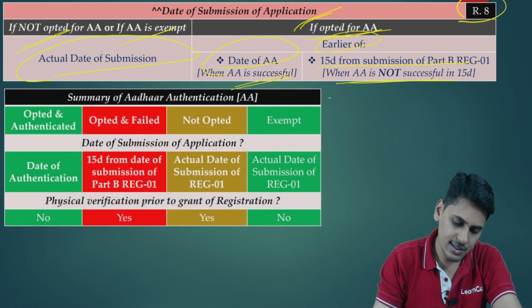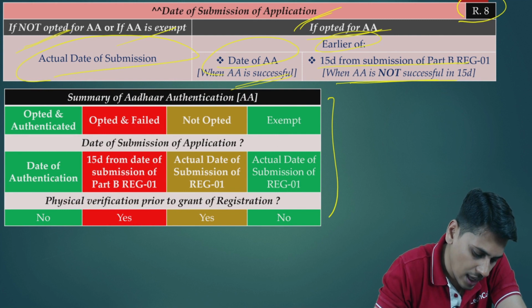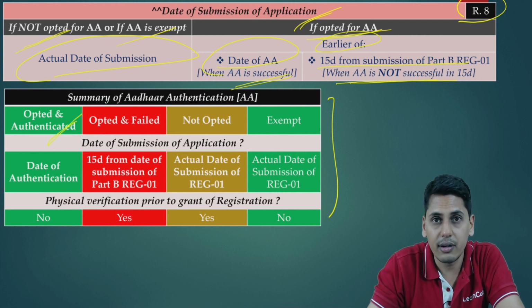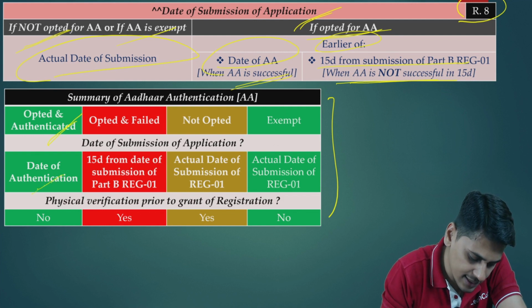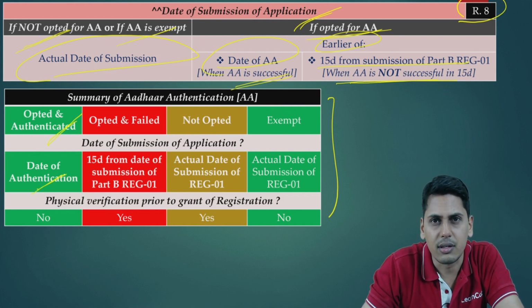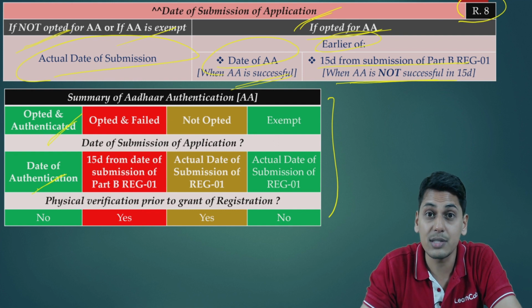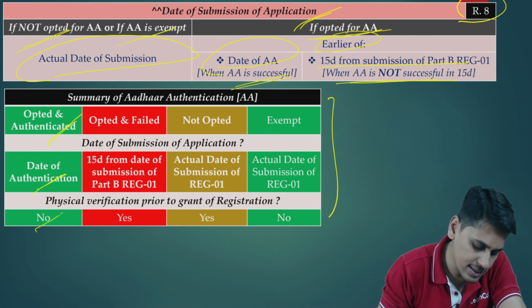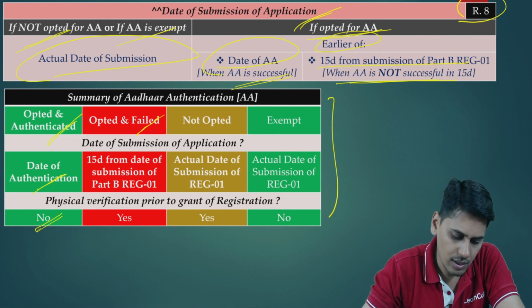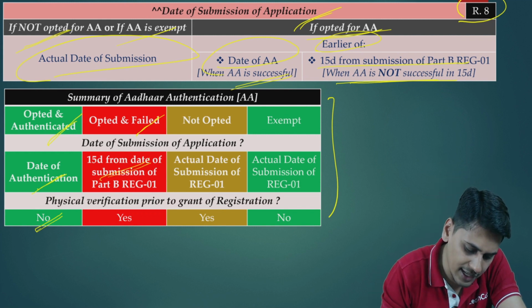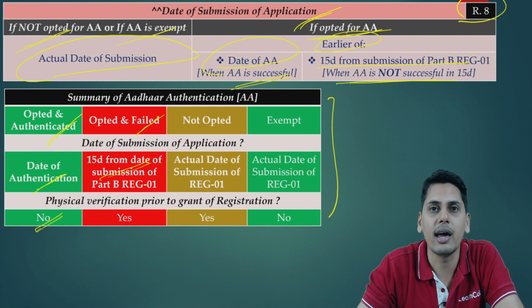So friends, this is the summary. I have opted for Aadhaar authentication and it is authenticated. What is the date of submission of application? It is the date of authentication. Will it invite the officer to my premises prior to granting registration? The answer is no. Aadhaar authentication is opted, but it is failed. What is the date of submission of application? 15 days from the date of submission of Part B REG01.